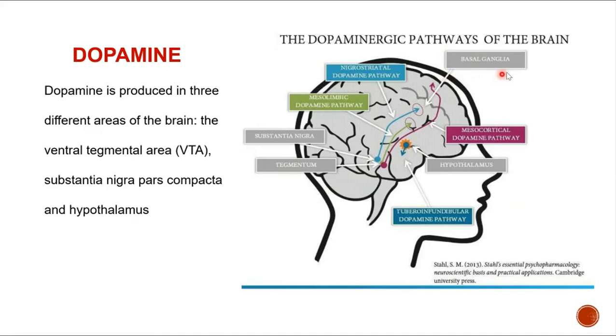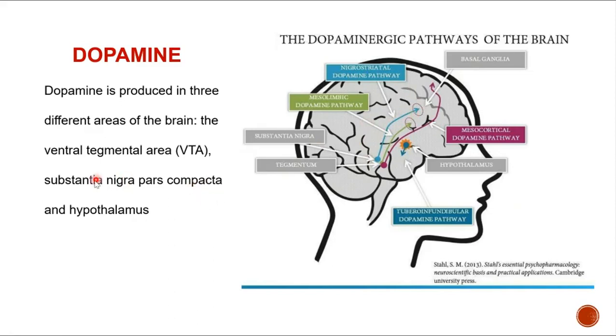Basal ganglia is actually not a ganglia, but a collection of 5 cerebral nuclei, which are present deep in the cerebral cortex. The fibers coming from the substantia nigra pars compacta to the striatum are called the nigrostriatal pathway. This is dopaminergic in nature because it releases dopamine.